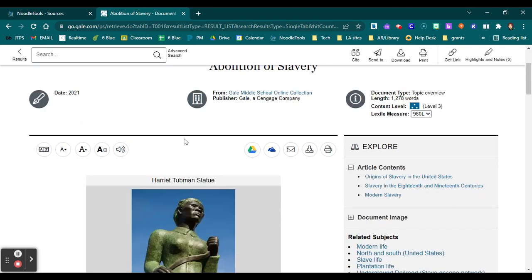You can have it read to you. Then we can export it. We can either send it to our Google Drive, Microsoft OneDrive, which we don't really use. We can email it. You can download it as a PDF or you can print it.